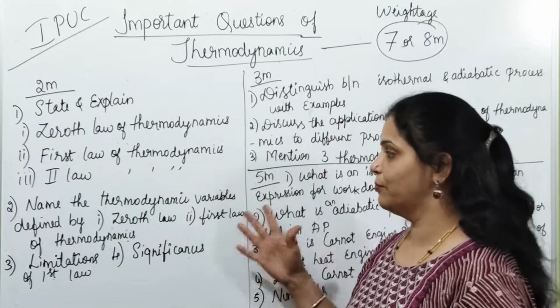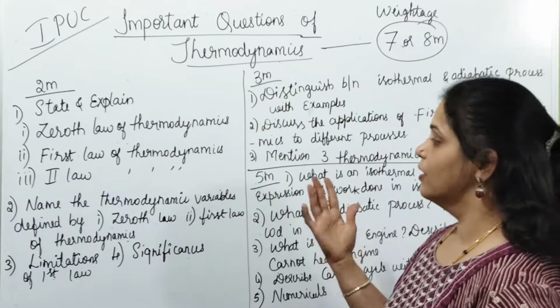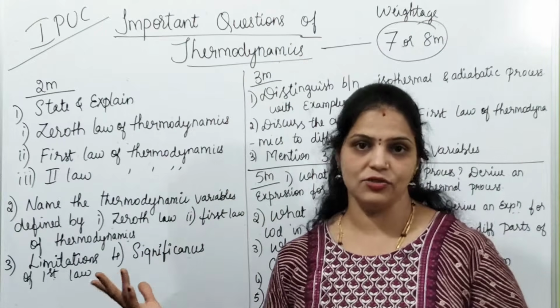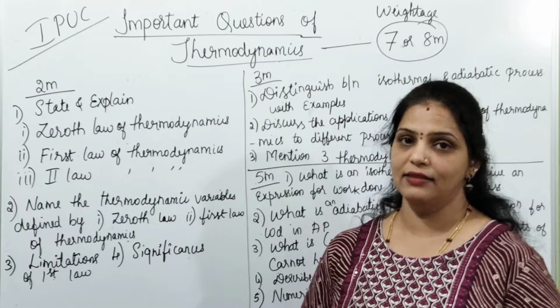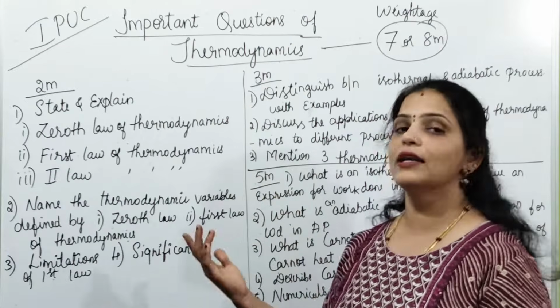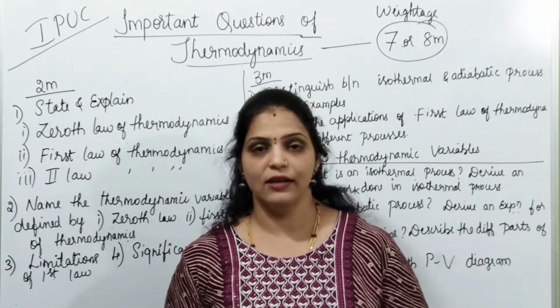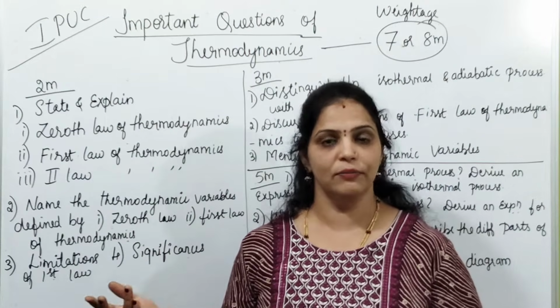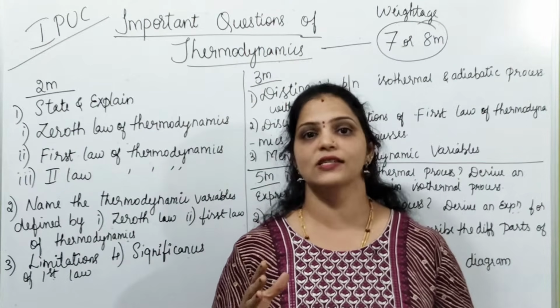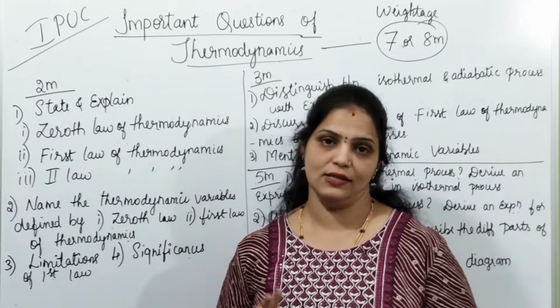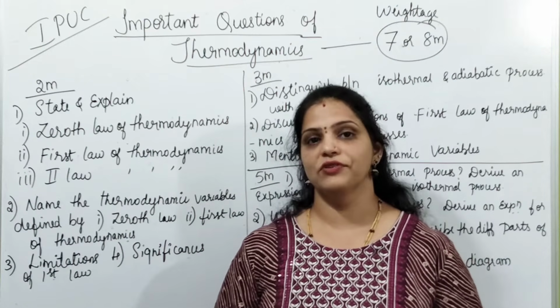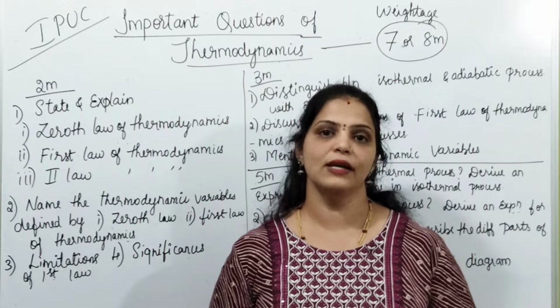So then what are all the important questions? For 1 mark or for filling the blanks or MCQ questions, the questions are like this. In thermal equilibrium, which physical quantity remains constant? If the system is said to be in thermal equilibrium, it means the temperature is a physical quantity which remains constant. That is one of the very important questions asked for 1 mark or filling the blanks.